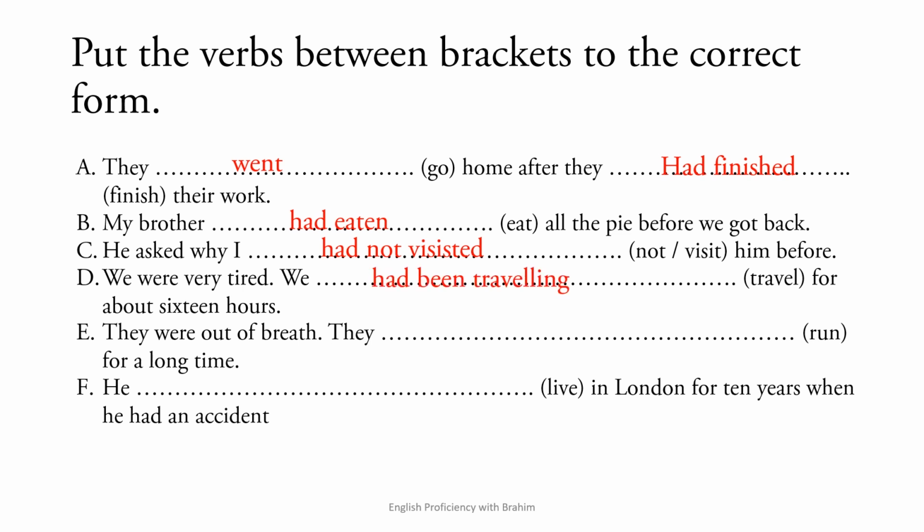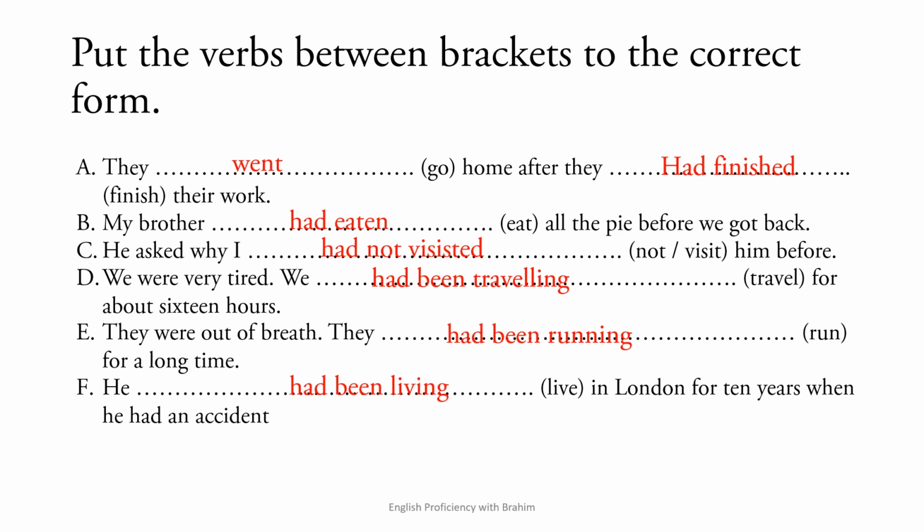They were out of breath. They had been running for a long time. He had been living in London 14 years when he had an accident. So as you see here, we have different types of verbs.